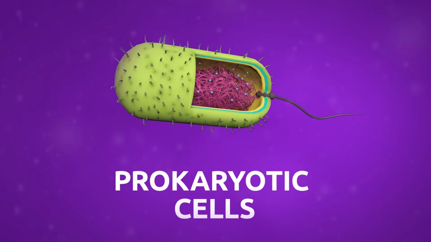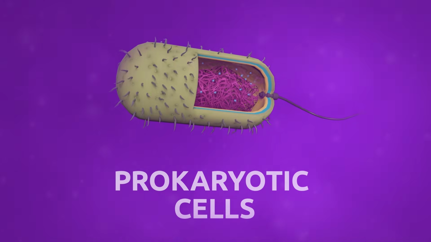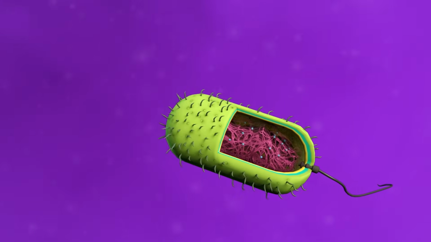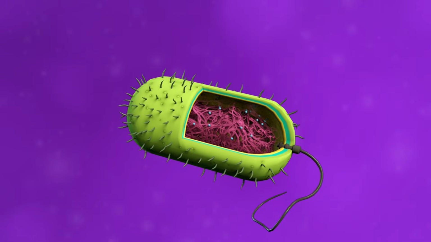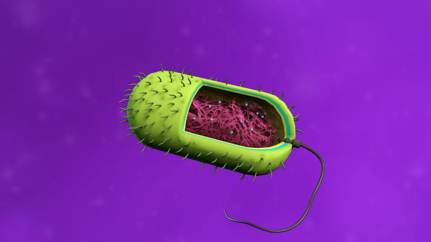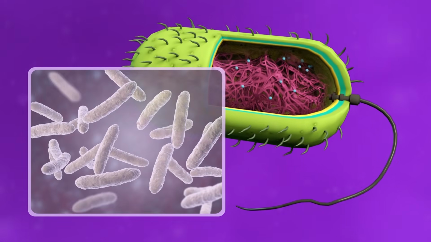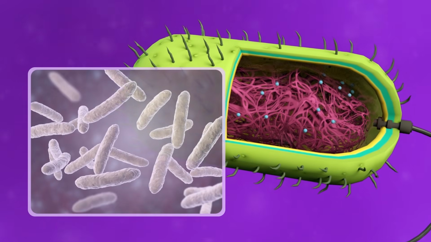Prokaryotic cells. The main characteristic of prokaryotic cells is that DNA, the genetic material, is floating in the cytoplasm instead of being stored in the nucleus. Bacteria are prokaryotic cells.